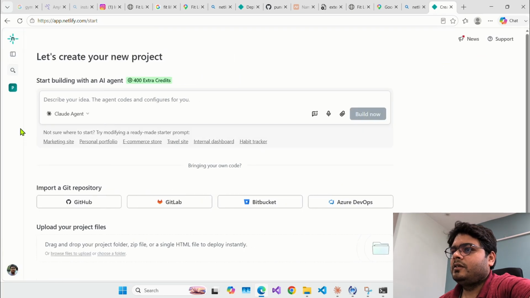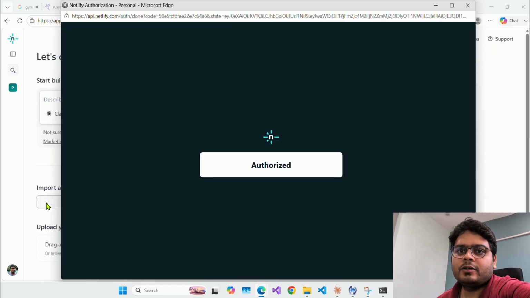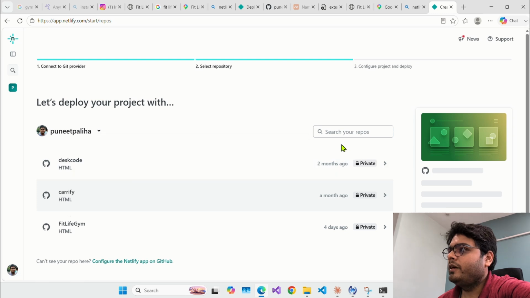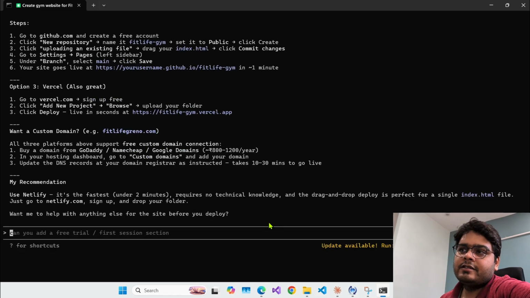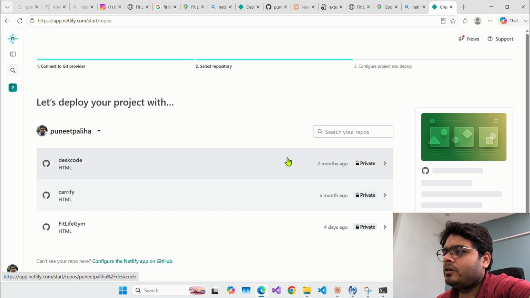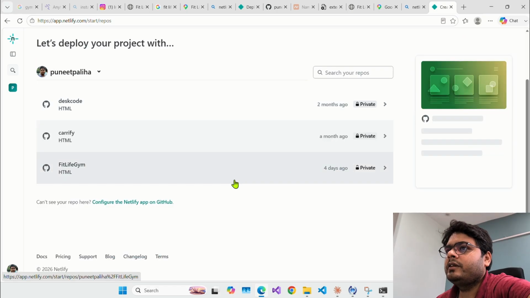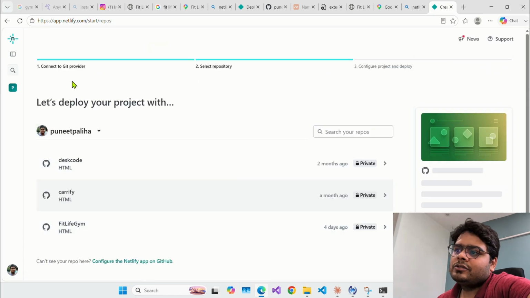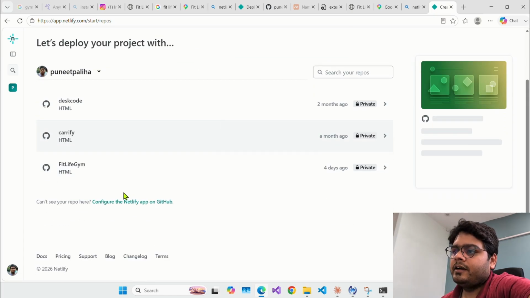And I'll connect my GitHub profile. If you don't have a GitHub profile, you can just directly paste the code over here in the project, right? I'll have to provide the access. First, I need to upload this project to GitHub, so that Netlify can fetch the information from GitHub. If you don't want to do that, I am not sure if there is a way here. But I use GitHub connected with Netlify, so that Netlify can fetch information from GitHub and you can just deploy the project from here.